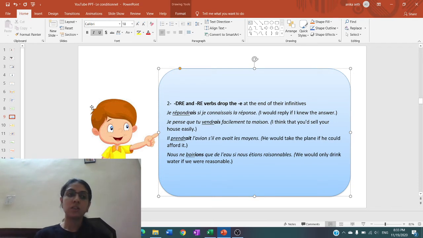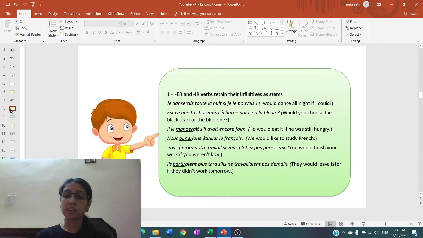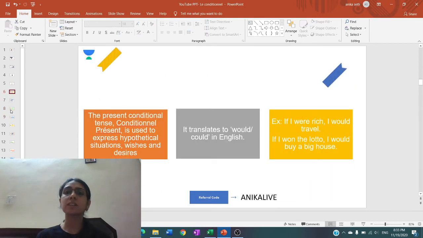So, what we have discussed till now are the conjugations and the context in which the conditional is used. Each one we will elaborate, in what all cases the conditional is used. But first, just for a quick recap, the conditional tense is used in the case where we are talking about a hypothetical situation, a wish or a desire. So something that is not really happening, that is not the actual situation, but it is a hypothetical situation or a wish or a desire.